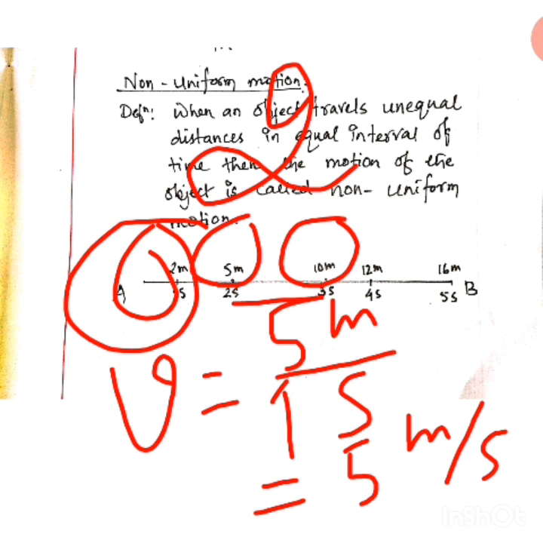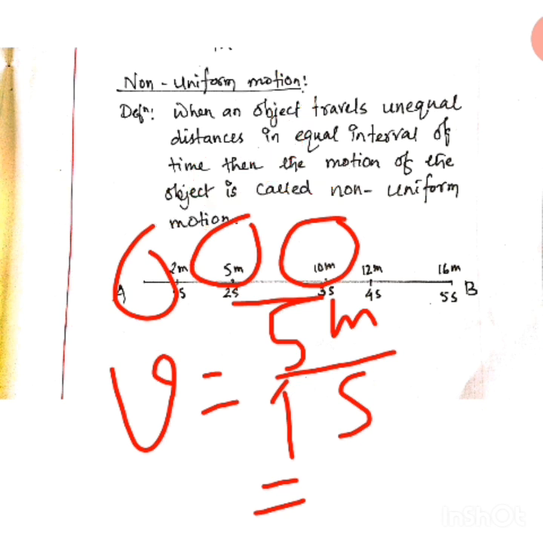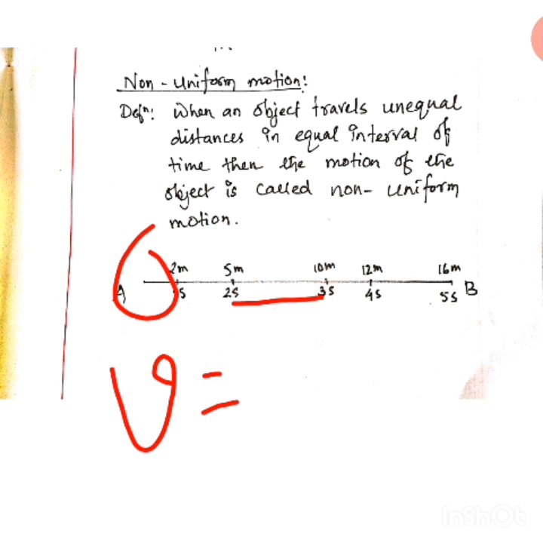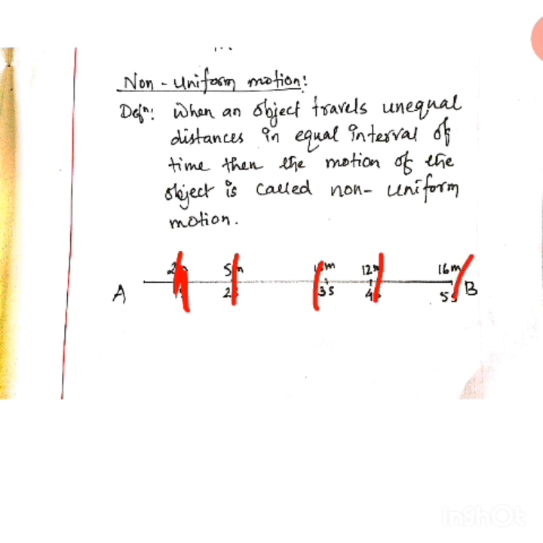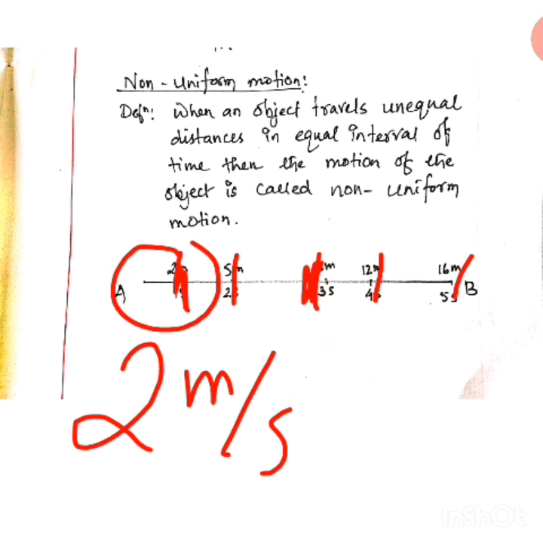It is not the same. In the previous case it was 0.4 everywhere. That's why there was no need to find out the average. But in this case you need to calculate the average value. Why? Because at each and every point the speed is changing. At this point the speed is 2 meter per second. At this point it is 5 meter per second. If you find out in other cases it will be something else. So that's why you need to find out the average speed in case of non-uniform motion.